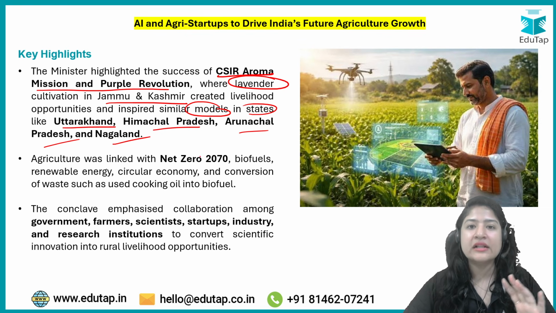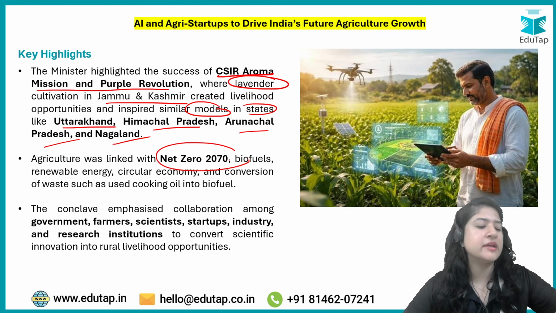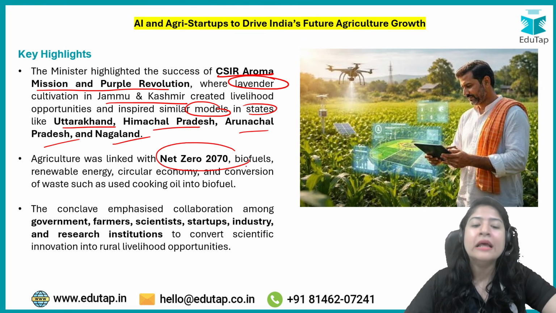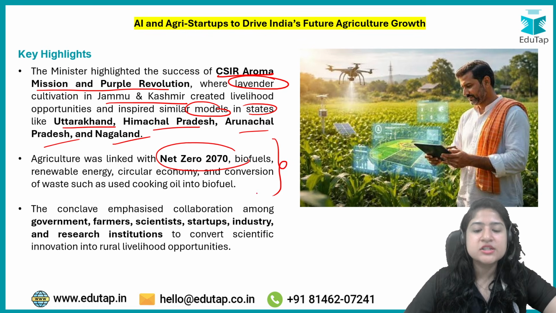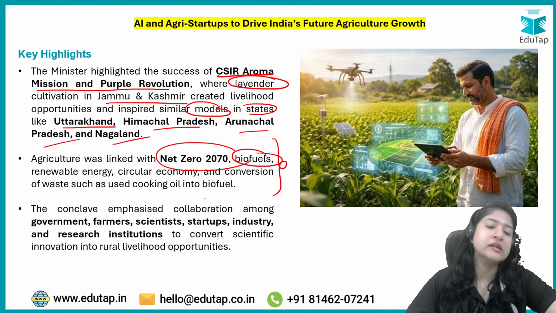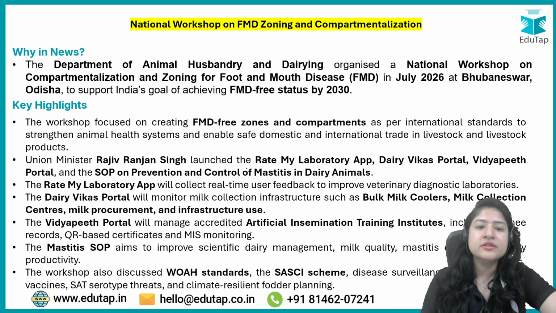ठीक है, agriculture is also meaning the government is aiming to get net zero by 2070, net zero in terms of carbon, we are talking about carbon emission. तो aim है 2070 तक we will be net zero. ठीक है, तो उसमें भी एग्रीकल्चर का बहुत बड़ा रोल है, because for biofuels the input that is needed is used from your agriculture sector only. ठीक है, coming to the last, new FMD.